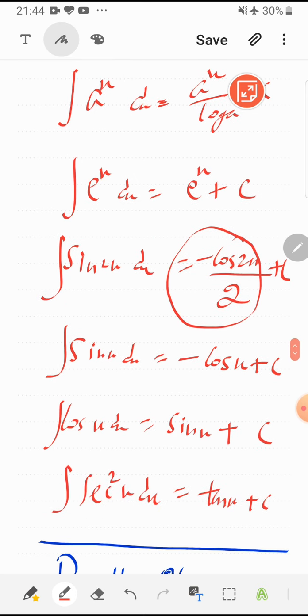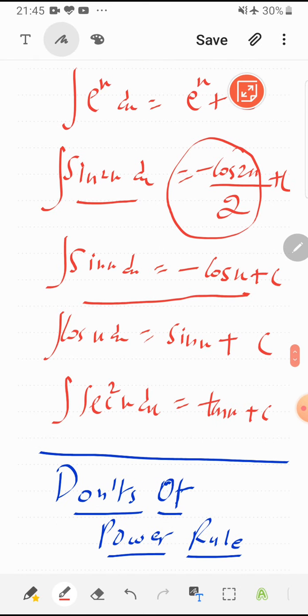Now integral of sin x, obviously derivative of cos x is minus sine, so integral of sin x is minus cos x, minus is shifted. Now what is integral of sine 2x? So obviously integral of sine 2x is minus cos 2x upon 2. In derivative we used to multiply with 2. In integration we will divide this by constant, but this rule is made for only constant. We can't use this rule in variable.